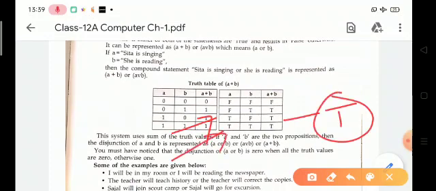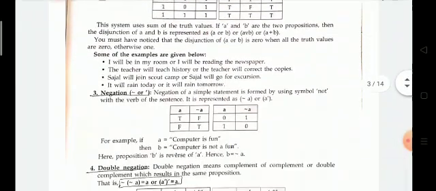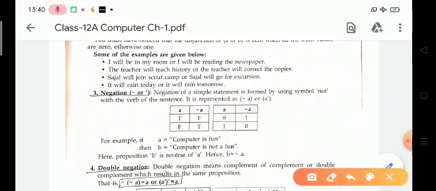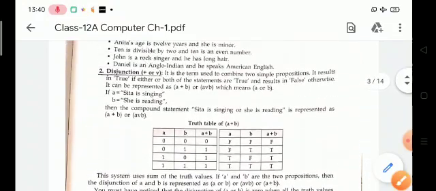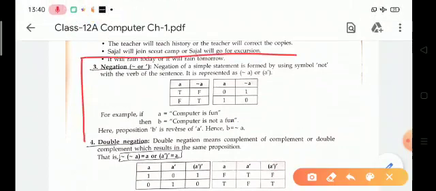For the fourth row, both conditions are true, so the output will be true. So this is the disjunction.